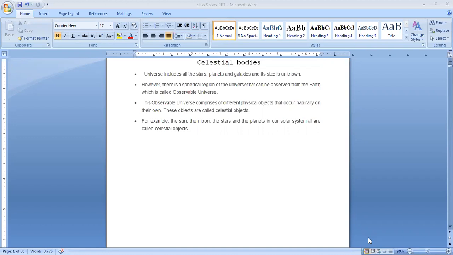So, what are celestial bodies? The observable universe comprises different physical objects that occur naturally on their own. These objects are called celestial bodies or celestial objects. Example, sun, moon, stars, planets in our solar system, all are called celestial objects or celestial bodies.